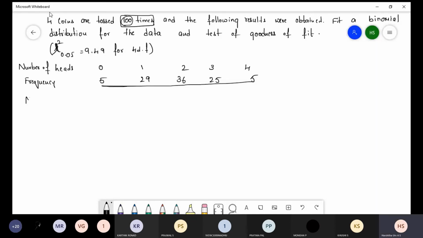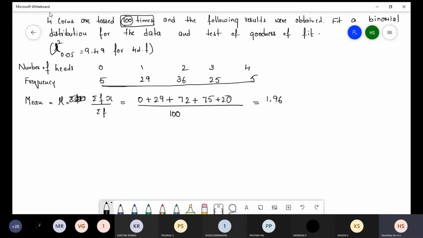First, the binomial mean is equal to the summation of f into x divided by the sum of f. So 0 into 5, 0, plus 29, plus 72, plus 75, plus 20, divided by the sum of the frequency, we get 100.